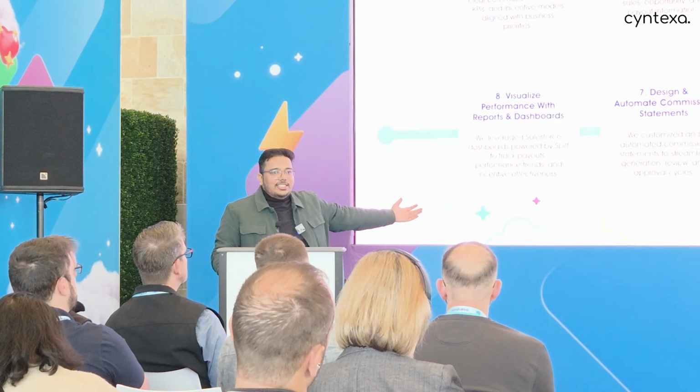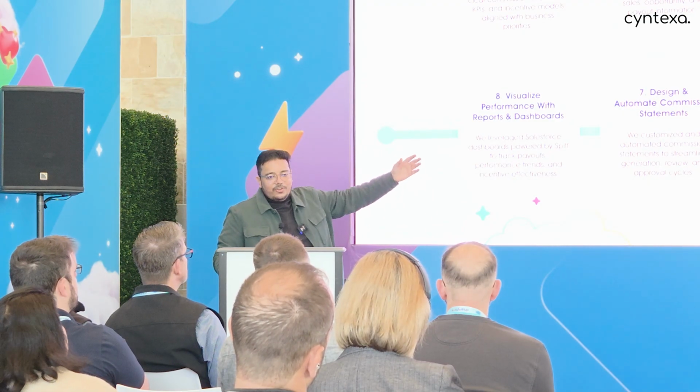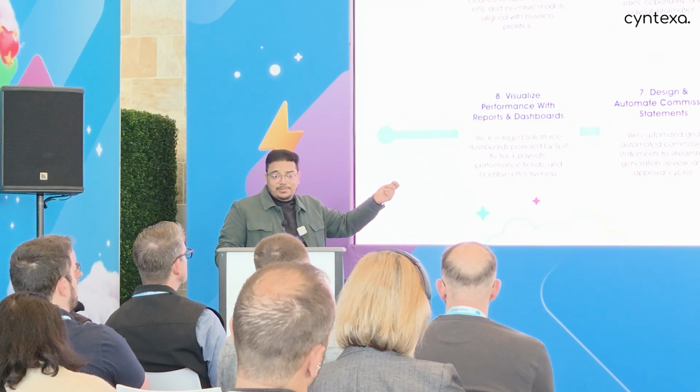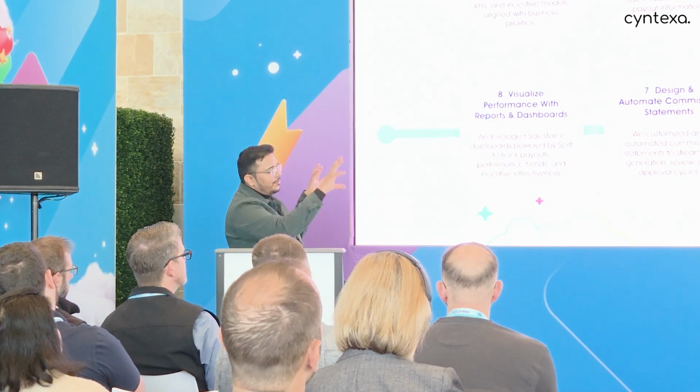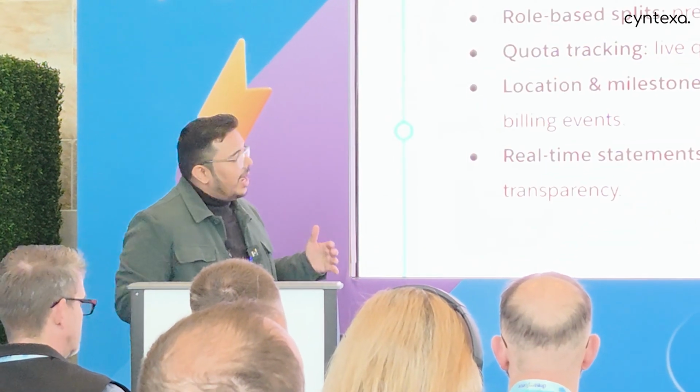Like maybe Alex is doing really good in the quota that was assigned to him. Henry is falling a little bit behind. Maybe I need to guide him on how to work towards that. So things like that we did. Now, this was the complete process that we followed. Now, what happened with that?